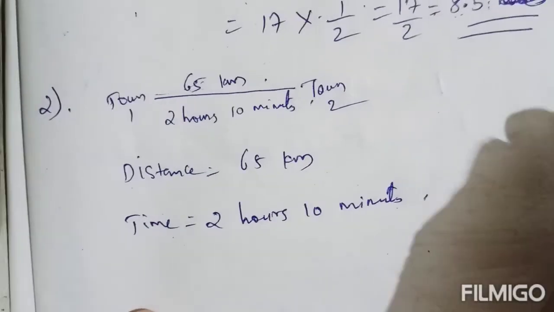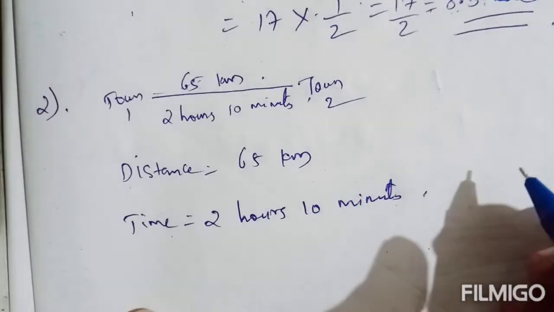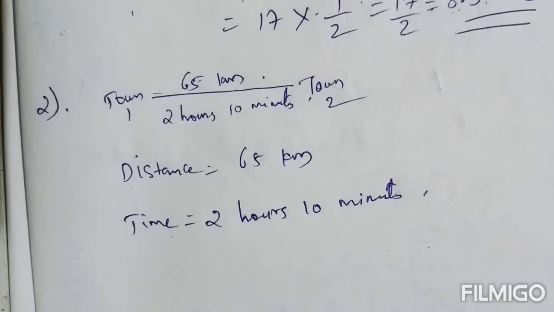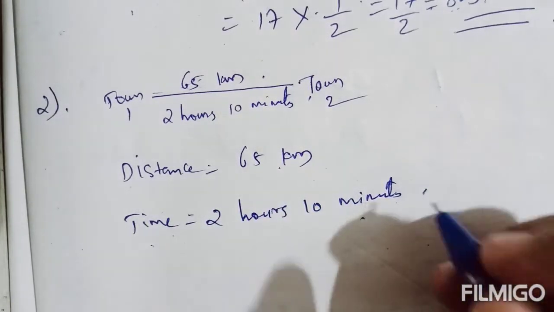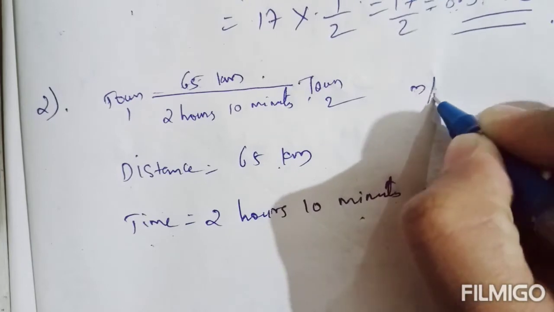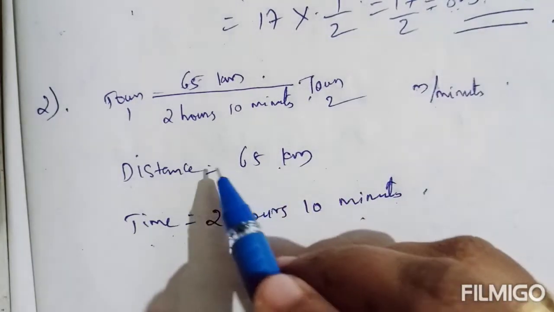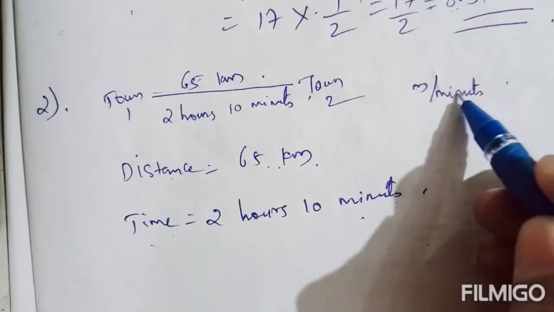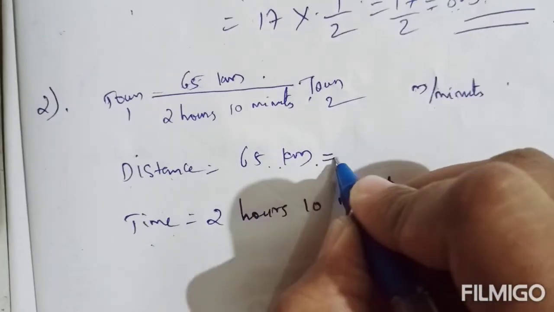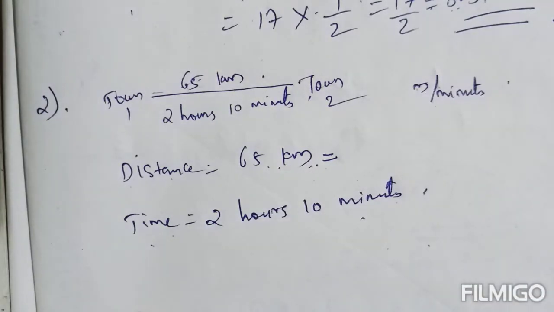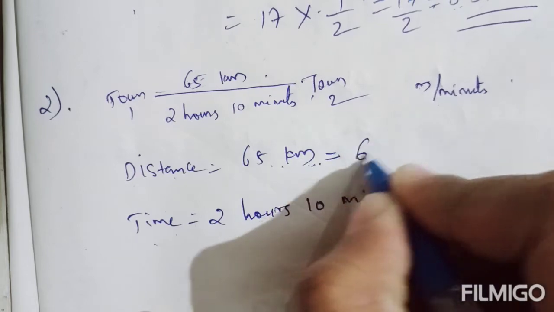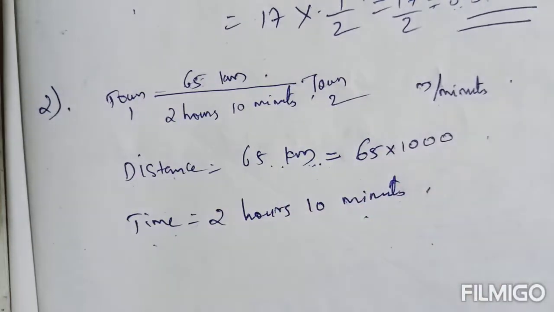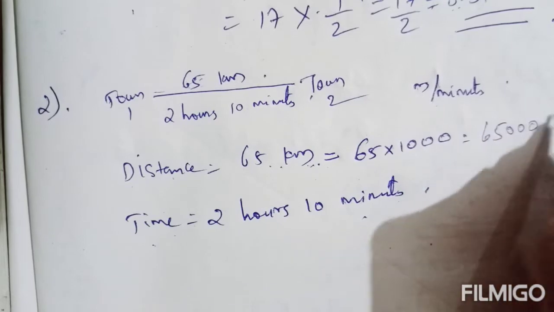Okay, we have to find the speed in meter per minute. So in order to find the speed in meter per minute, the unit of distance should be meter and the unit of time should be minute. So 65 kilometer, you have to convert that to meter. 2 hours 10 minutes, you have to convert that to minutes. Okay, 65 kilometer, how can we convert to meter? Just multiply by 1000. 65 into 1000, that is 65,000 meter.